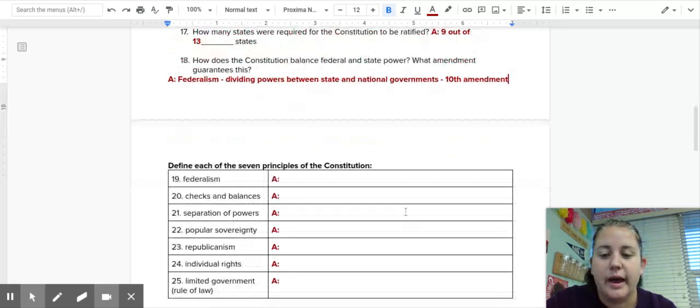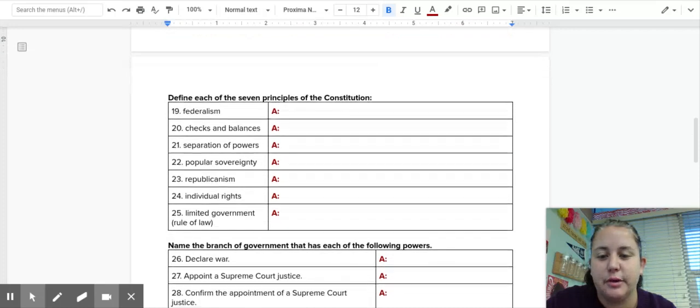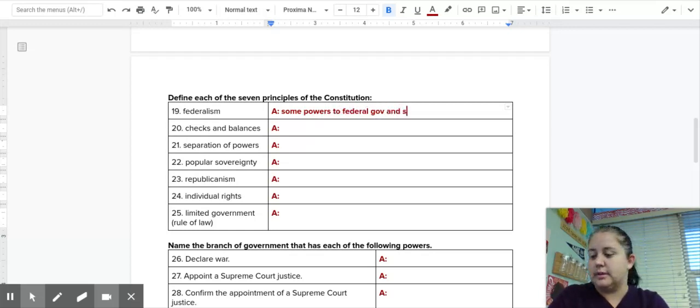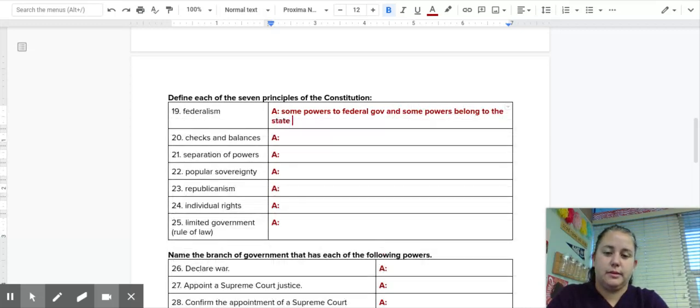All right. And then the last few questions are about the 7 principles of the Constitution. You need to be able to define each and match their definition for the test. So federalism means that some powers belong to the federal government, and some powers belong to the state governments. Okay, that they share powers.